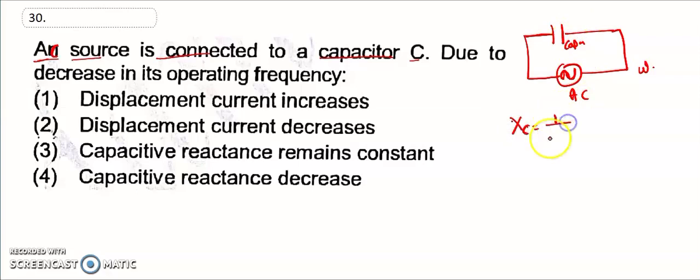Capacitive reactance is equal to 1 divided by omega into C.